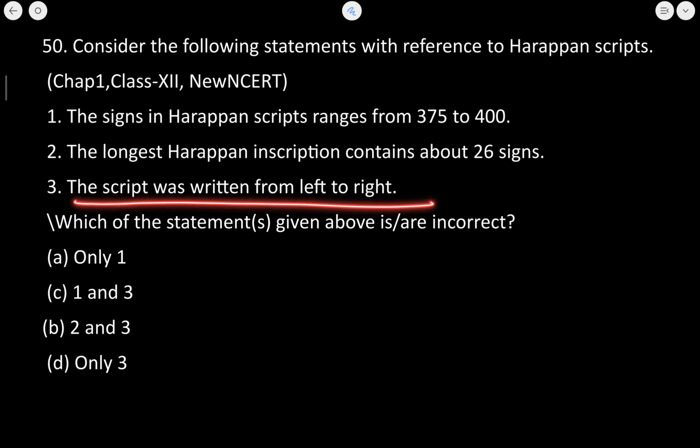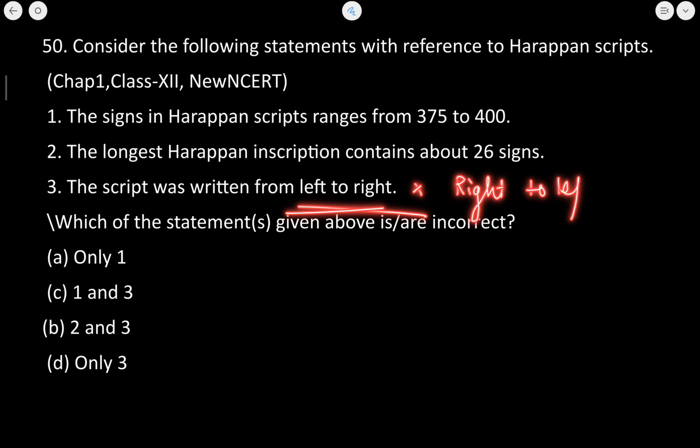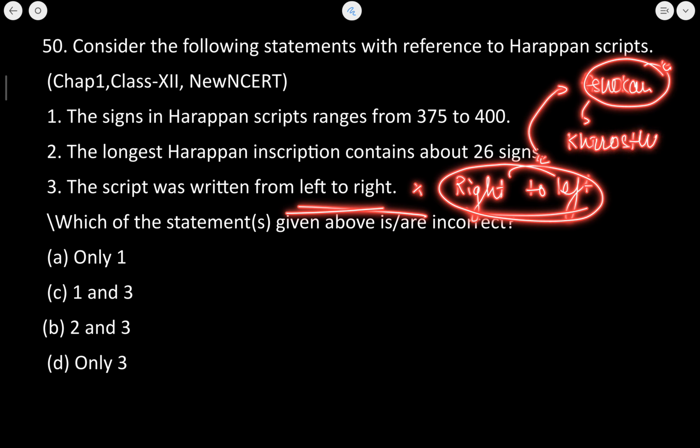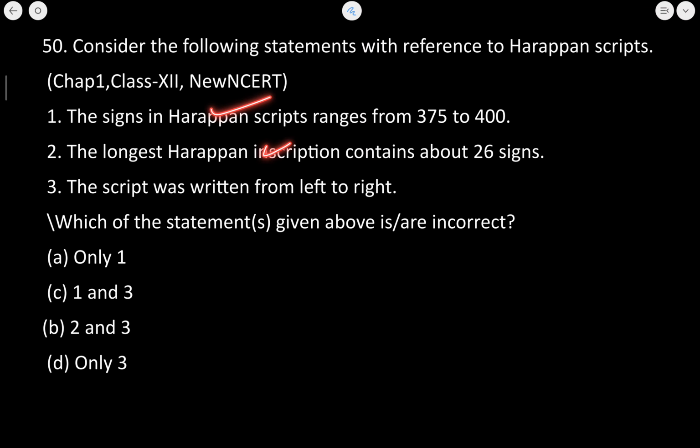The script was written from left to right. ठीक है, now it was not written from left to right but it was written from right to left. Just like that, in Ashoka's inscriptions there was a language, a script that was also written from right to left, and the name of the script was Kharosthi script. ठीक है, so the third statement is incorrect here. Second statement हमारा correct है, first भी correct है. So only 3 is the not correct statement here.